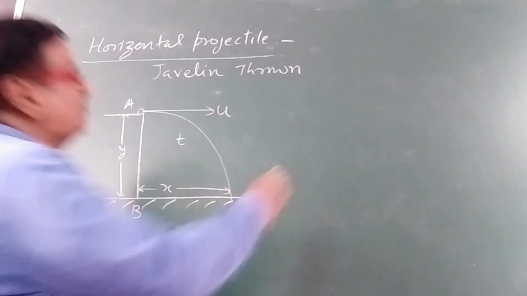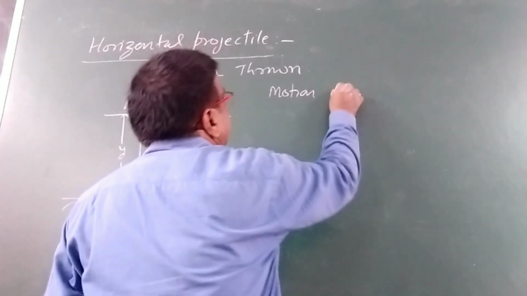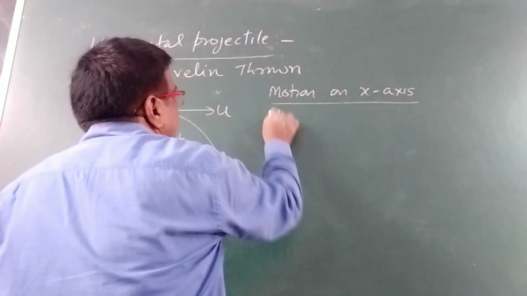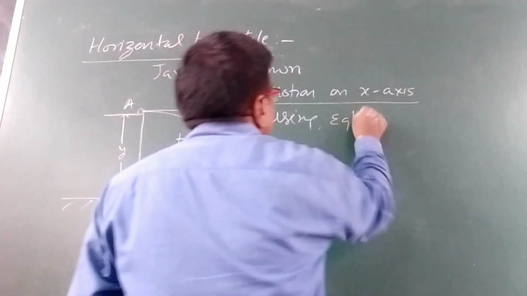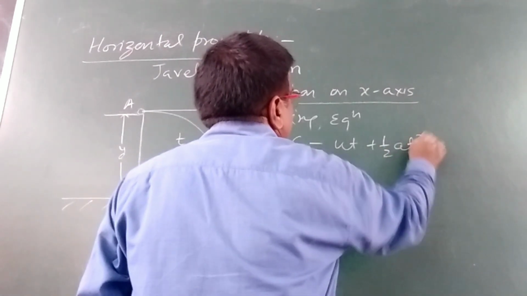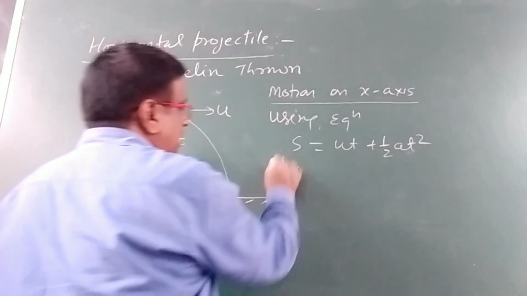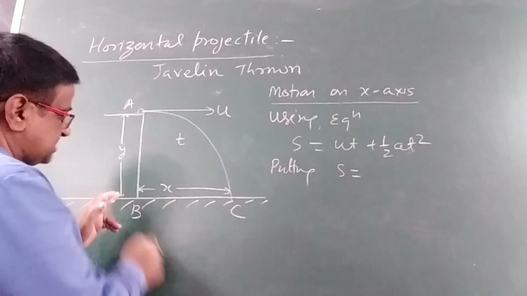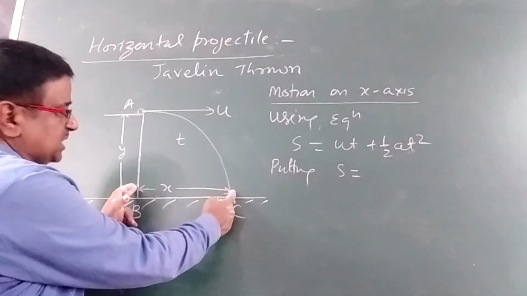So let us consider first of all the motion on the x-axis. We will use the equation s = ut + (1/2)at². Putting s as the distance, along the x-axis the distance covered by the projectile is x.